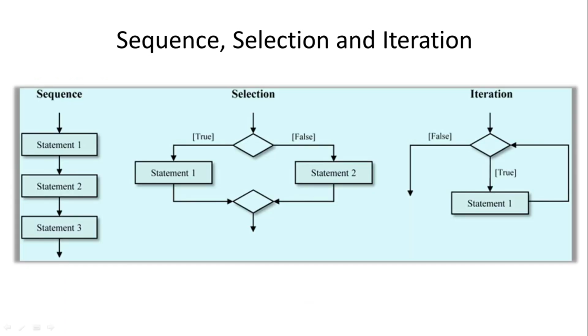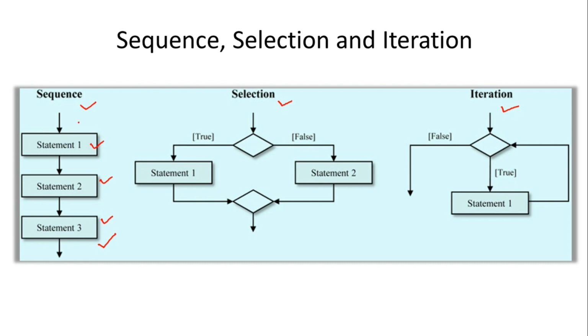Before that, this is the pictorial representation of how the instructions in a program are executed if it contains the sequence, selection, or iteration control structure. Basically, the sequence control structure is the default control structure. For example, statements 1, 2 and 3 are included in the main function.